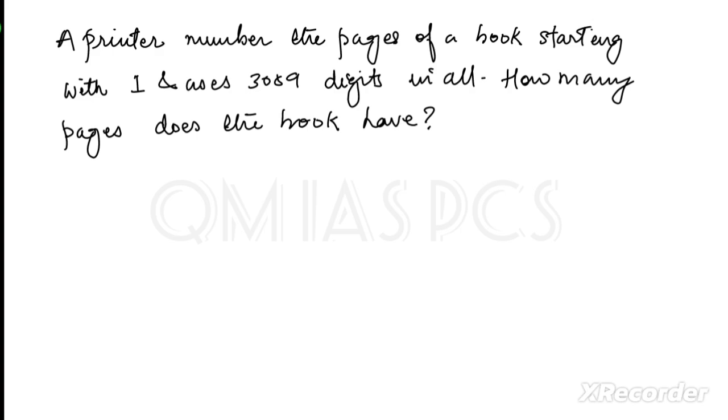This question is from 2019 only. The question was: a printer numbers the pages of a book starting with 1 and uses 3089 digits in all. Total digits used is 3089, starting from 1. So how many pages does the book have? We have to find the total number of pages.